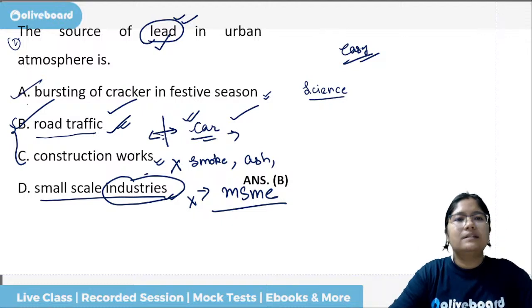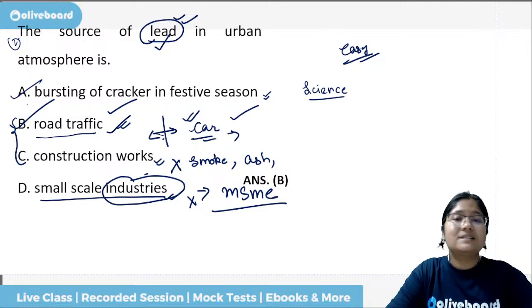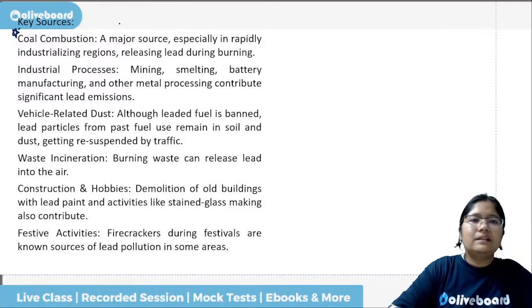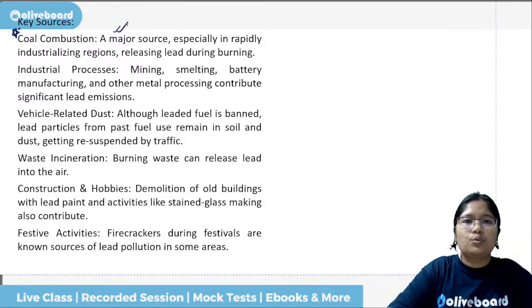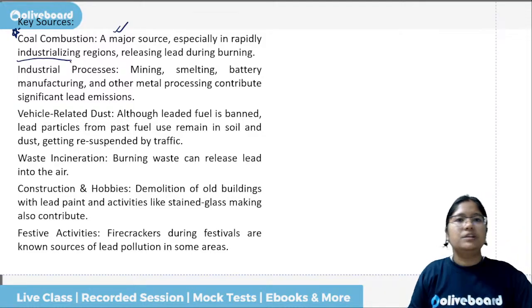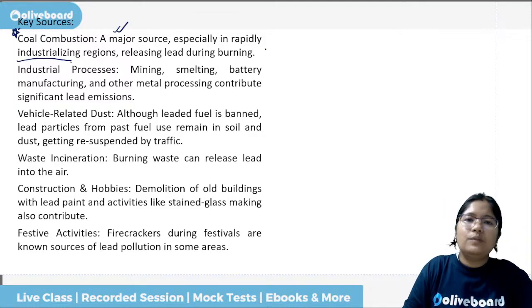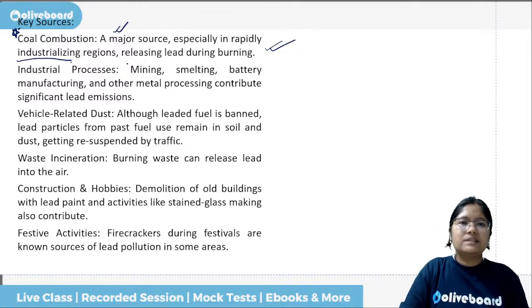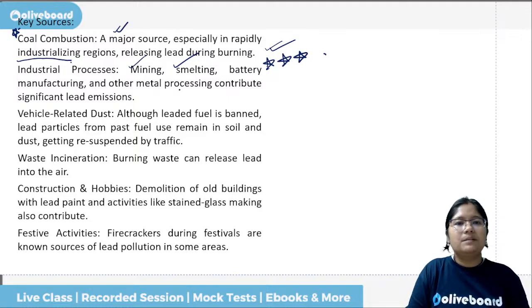Now let us see the sources which were listed in the Science Direct article. Coal combustion is a major source, especially in case of industrialization, and this will definitely release lead. Industrial processes like mining, smelting, battery manufacturing, and metal processing will also contribute.